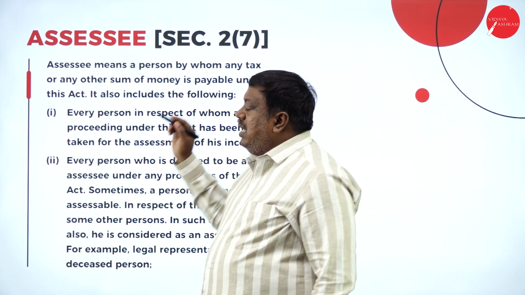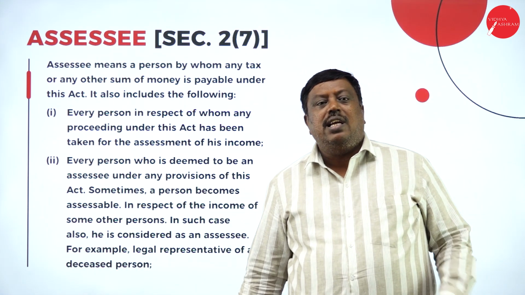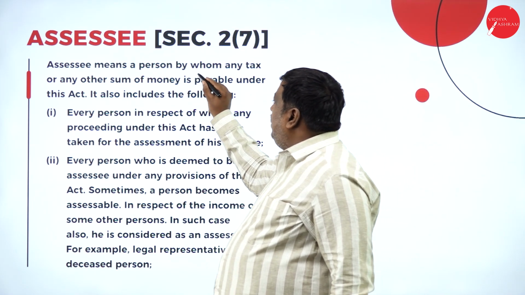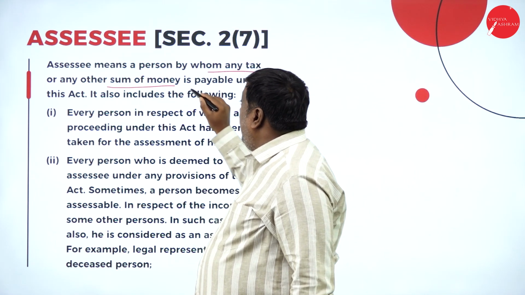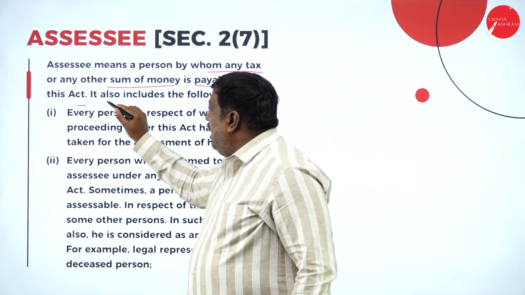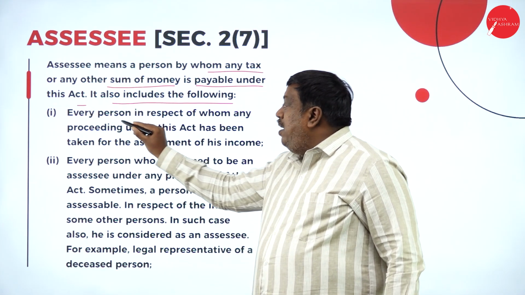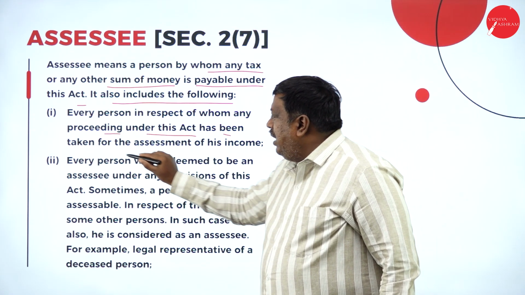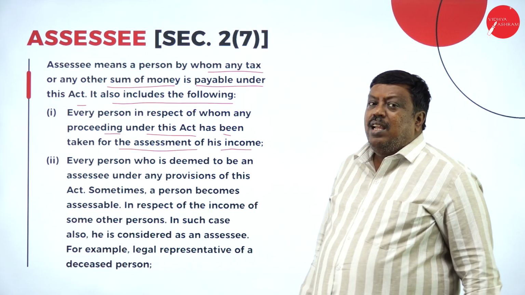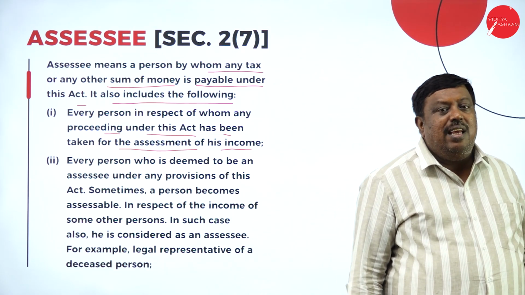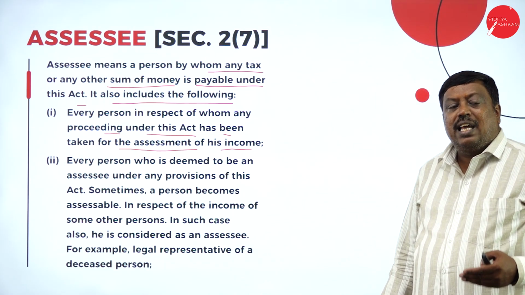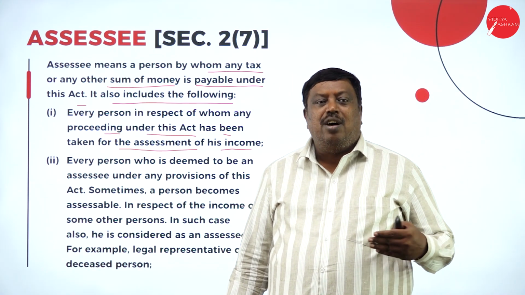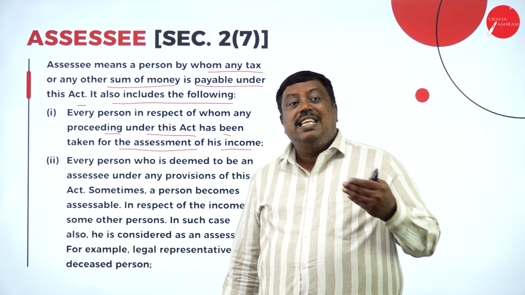Assessee. An assessee is a person who pays the tax to the government as per the Income Tax Act of 1961. An assessee is a person by whom any tax or any sum of money is payable under this Act. It also includes every person in respect of whom any proceeding under this Act has been taken for the assessment of his income. Even though I'm not earning any income here, if the income tax department has assessed my income and I have to pay the tax to the government, they're going to call me a deemed assessee.